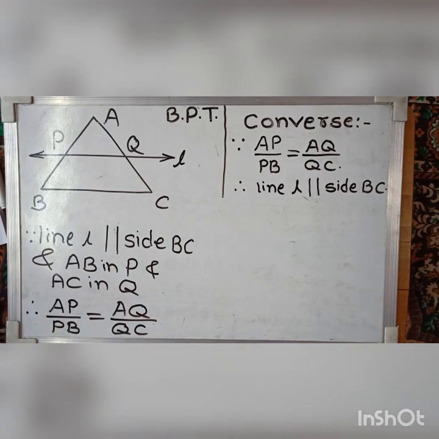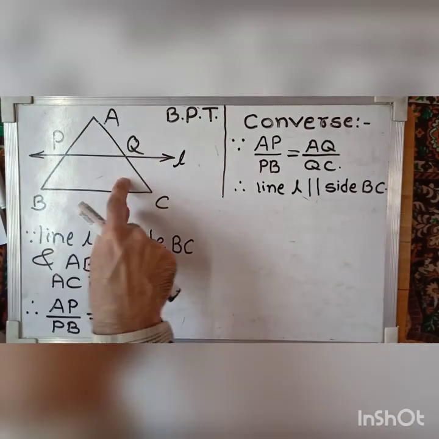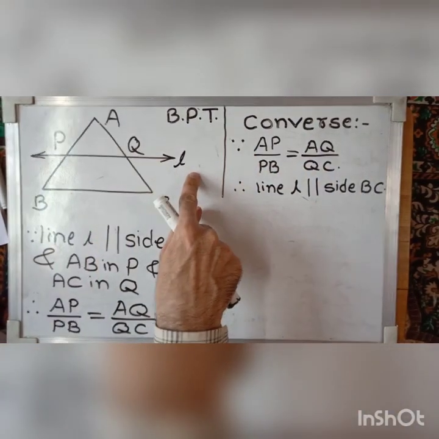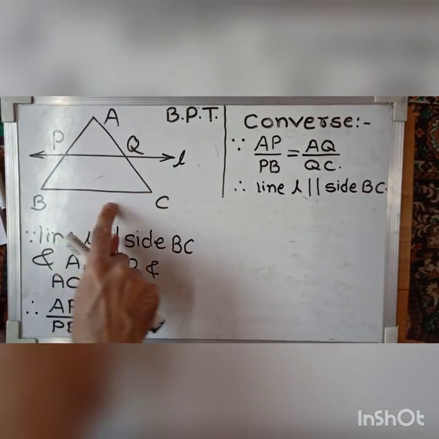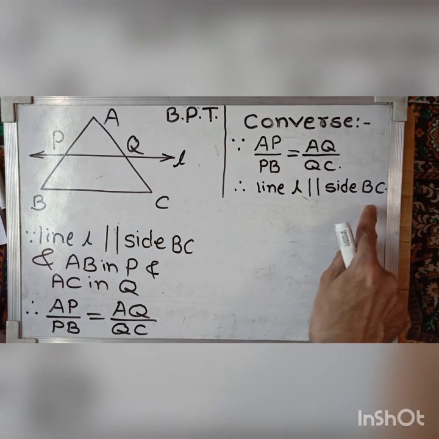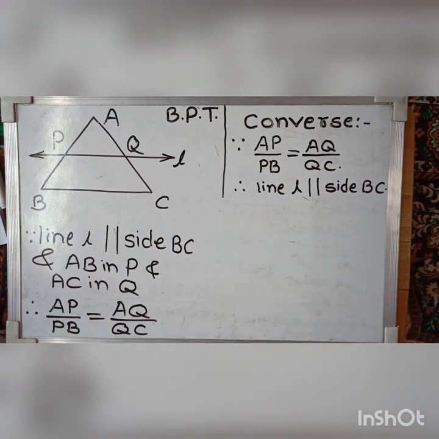So the statement of the converse: if a line divides the two sides of a triangle in the same ratio, then that line is parallel to the third side of the triangle. This is called the converse of the basic proportionality theorem.